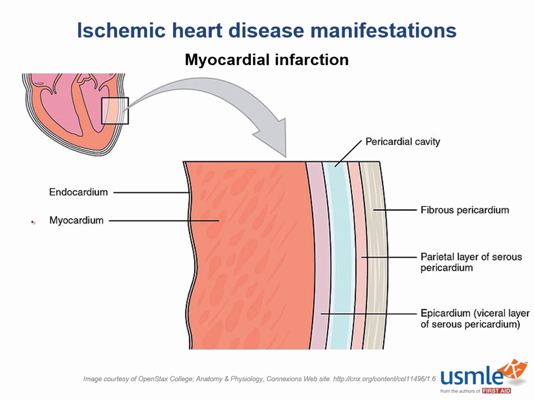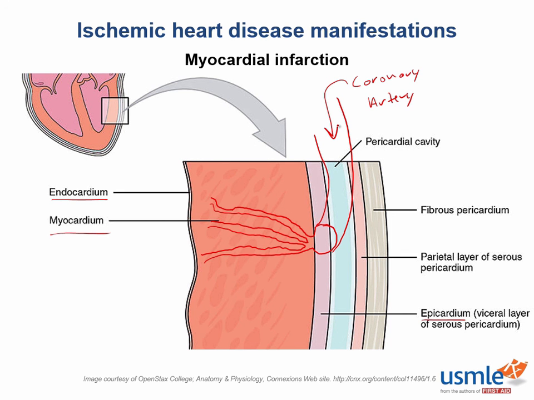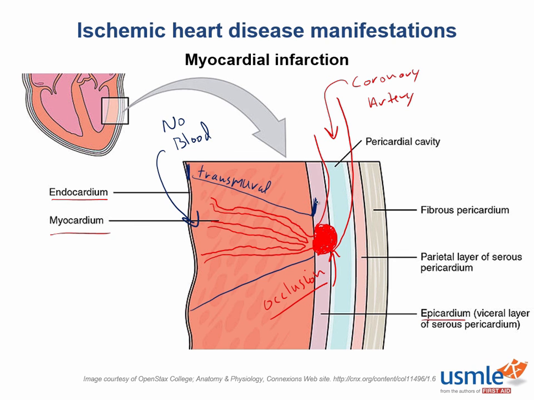Alright, now let's talk a little bit about myocardial infarctions. First, let's visualize the layers of the heart, and you can see these here. The endocardium, the myocardium, and then the epicardium. Your coronary arteries actually run within the epicardial visceral layer, and you can see an example of this here. Now, a transmural infarct occurs from occluding the coronary artery before it gives off its branches to the inner layers of the heart. This is a big problem here because now there is no blood to the entire wall of the heart, which is why it's called a transmural infarction.